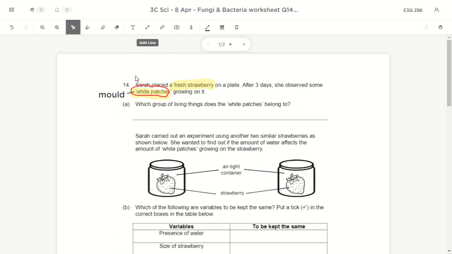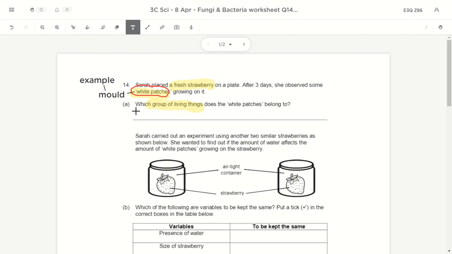as the mold grows. But some of you wrote mold as the answer, which is not the correct answer because they're asking you for which group of living things they belong to. You have learned four groups of living things. You have learned plants, you have learned animals, you have learned fungi, you have learned bacteria. Mold is an example. Okay, so if they're asking you which group do they belong to, not the thing itself, not the example of the group of living things. So do not write mold for part A.